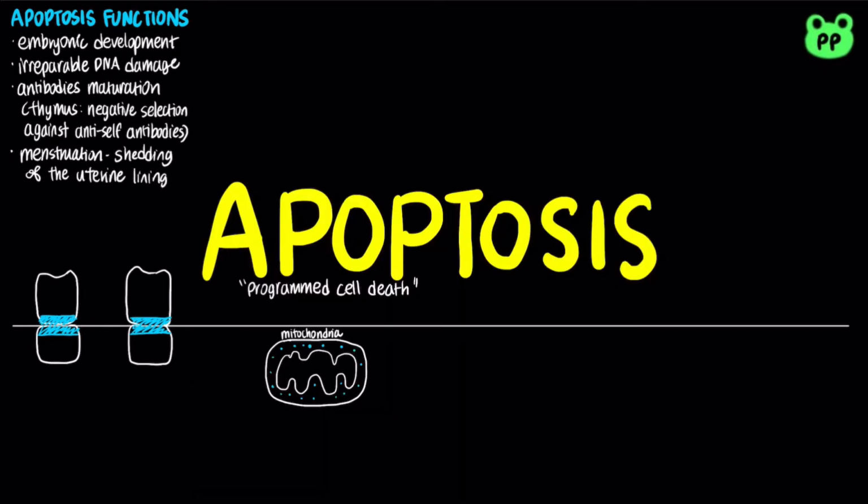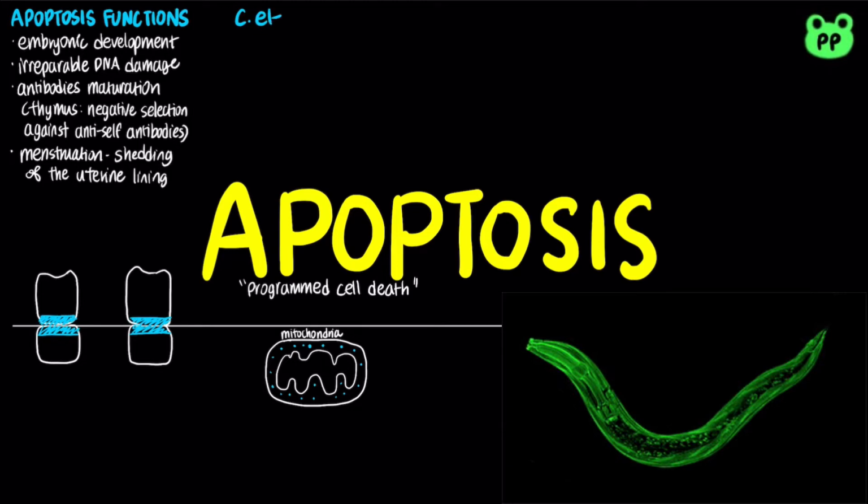The role of apoptosis in embryonic development was first studied in the soil worm C. elegans, which undergoes exactly 131 programmed cell deaths at precise cell lineages. Apoptosis in C. elegans involves three key proteins, Z9, Z4, and Z3. The pro-survival protein Z9, located in the outer mitochondrial membrane, serves as the master regulator of apoptosis.